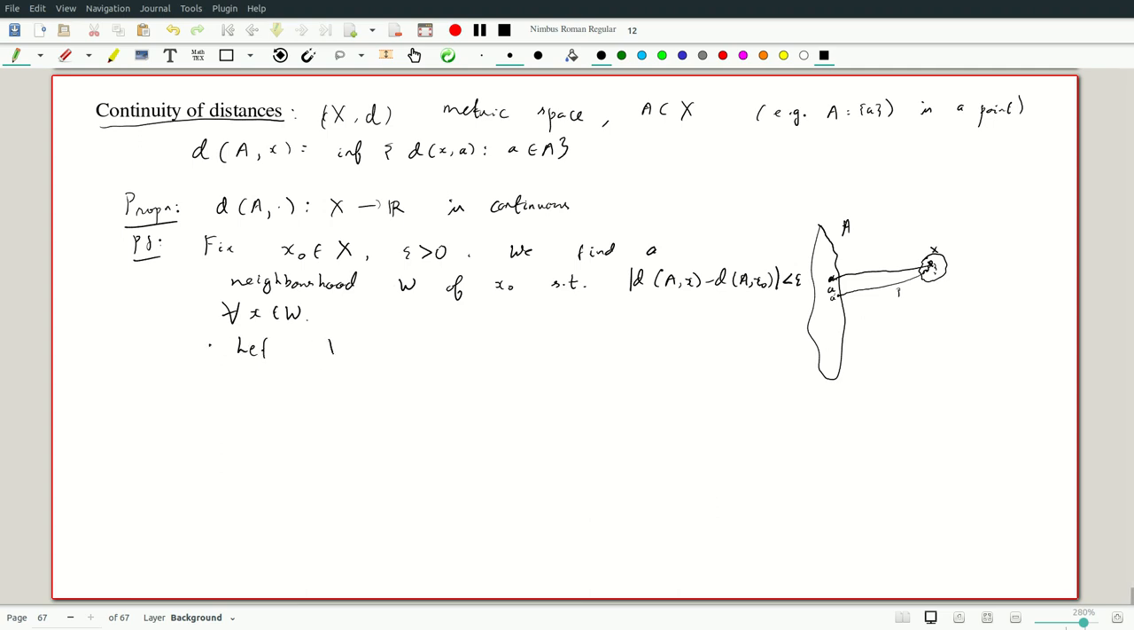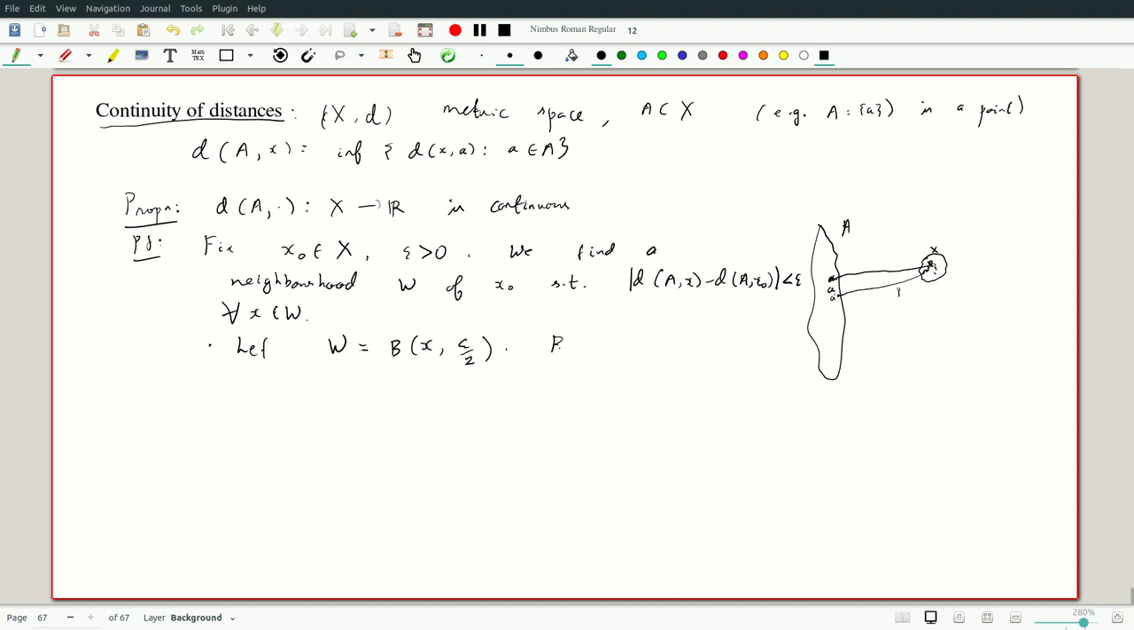So let W be the ball around x0 of radius epsilon by 2. We don't need to give it a name again. So let W be the ball of radius epsilon by 2. We claim this distance inequality holds.